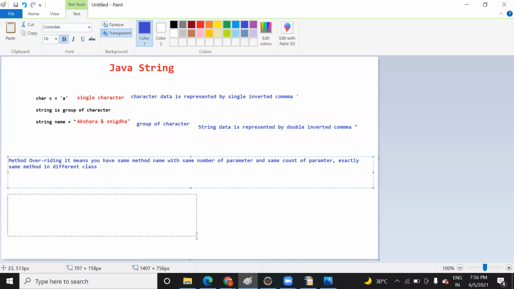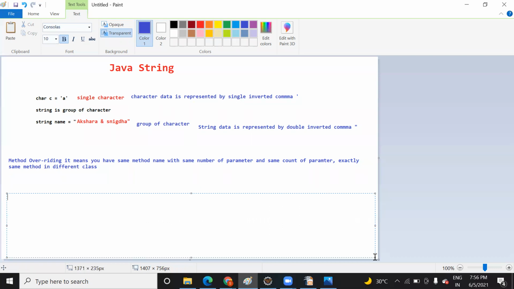There is one more concept that we left yesterday, that is abstraction. What do you mean by abstraction? Abstraction is also hiding of the detail. But how is it different from encapsulation? In the last class I said encapsulation is also the hiding of detail, but there you are using access specifiers and visibility mode. Remember? Yeah.